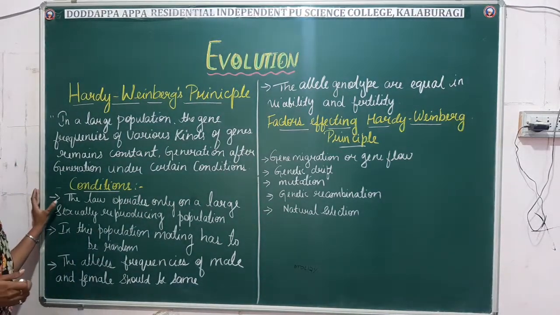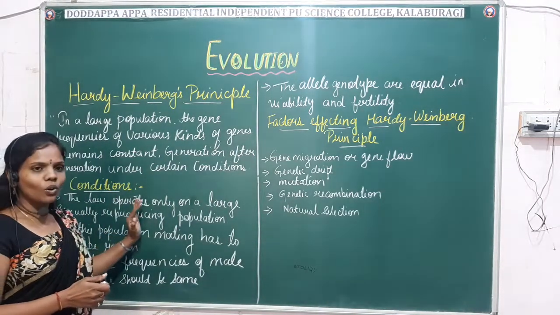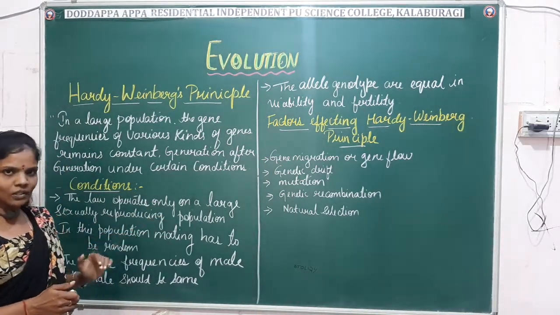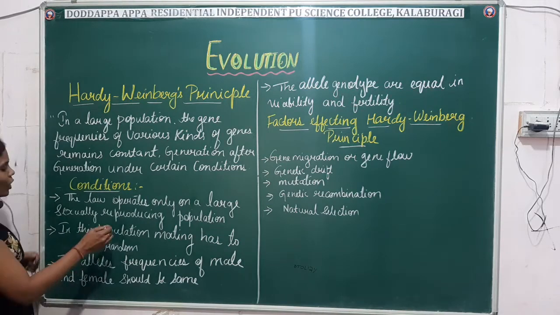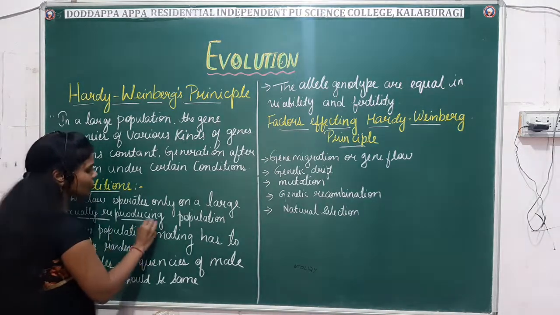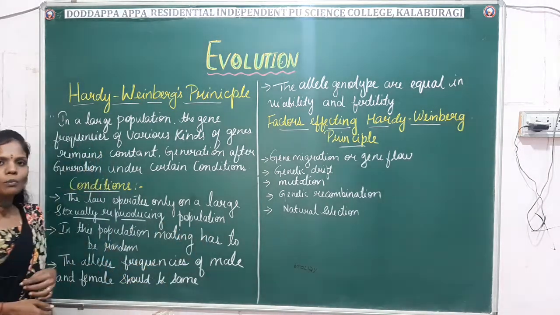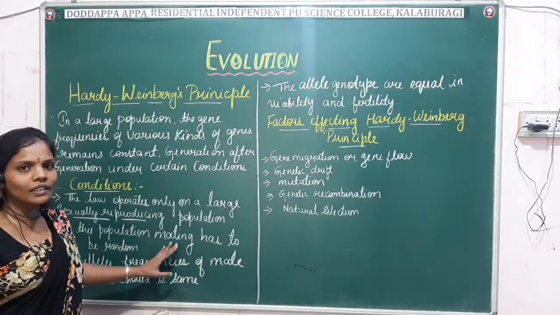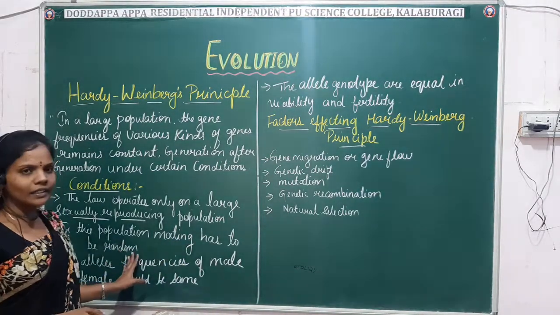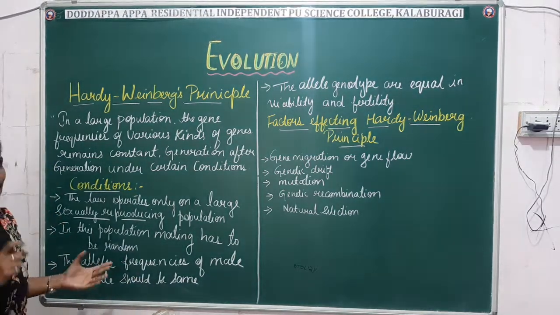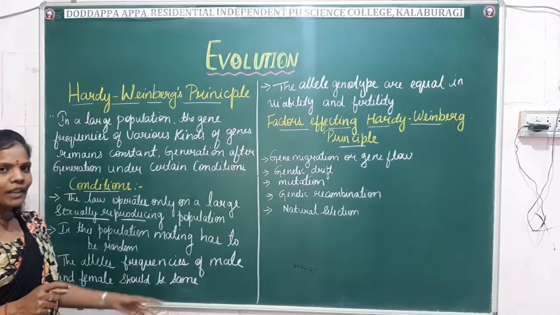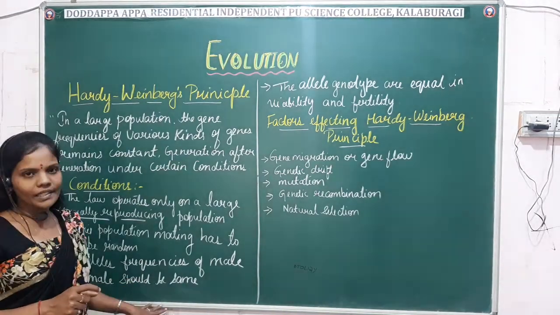First condition is that the law operates only on a large sexually reproducing population. Means it is applicable only to a large sexually reproducing population. Second condition is that in this population the mating has to be random. And the third condition is that the allele frequencies of male and female should be the same.